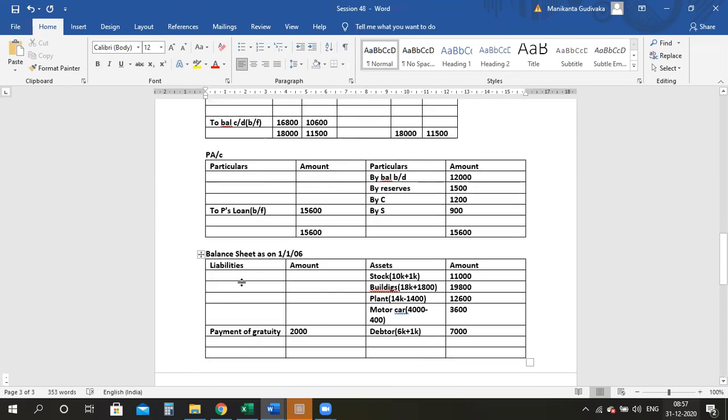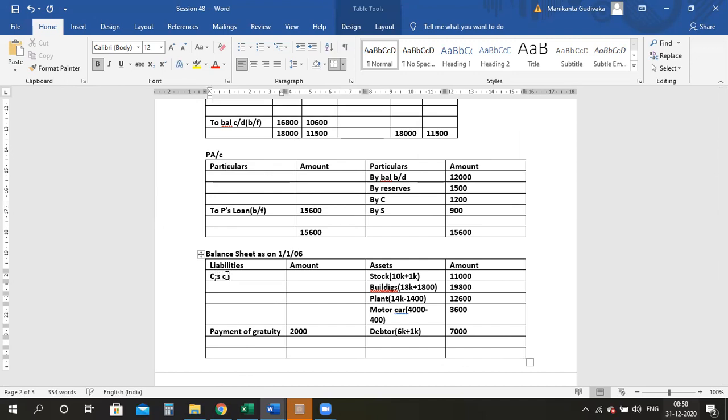Right. So now come and take the capital accounts of C and S. C's capital account, I have 16,800 and okay. And I have my S capital account, that is 10,600. Not to forget, I have P's loan. It is no more capital. It is P's loan account. Balance, whatever I have to pay, it is 15,600.